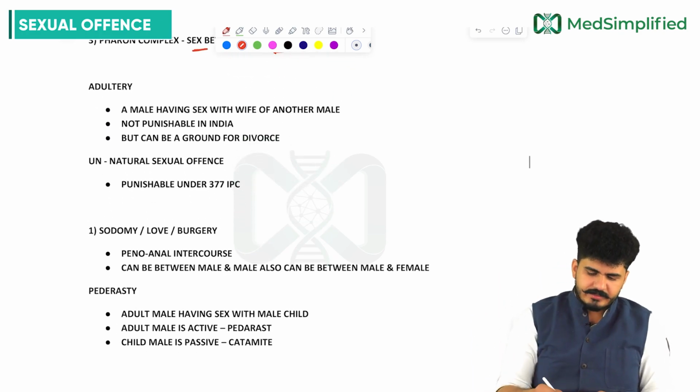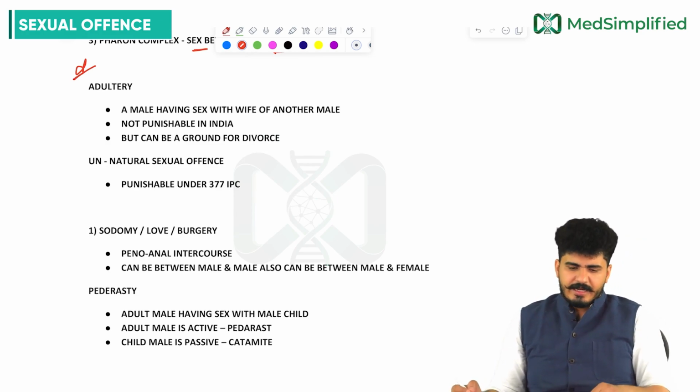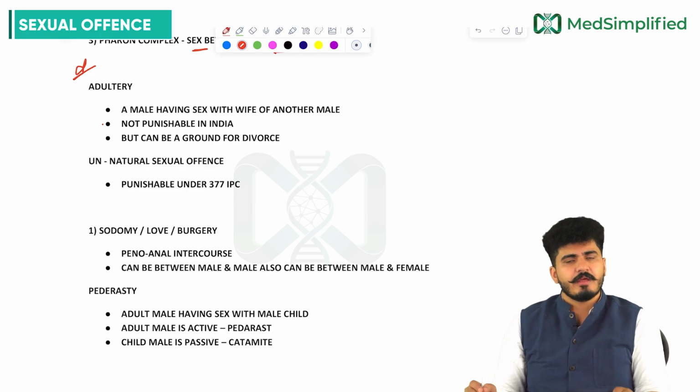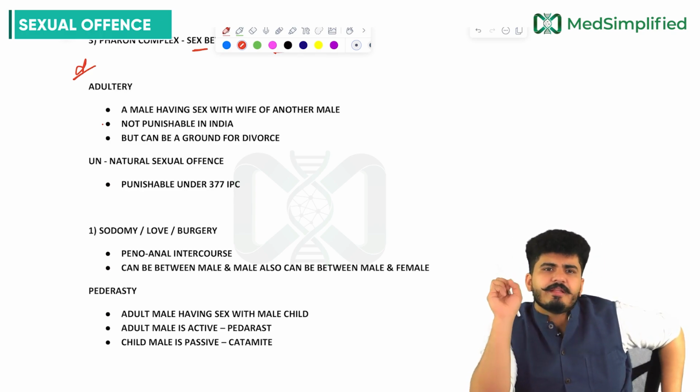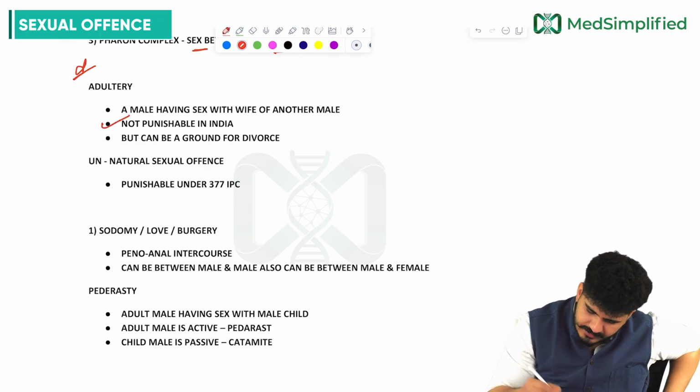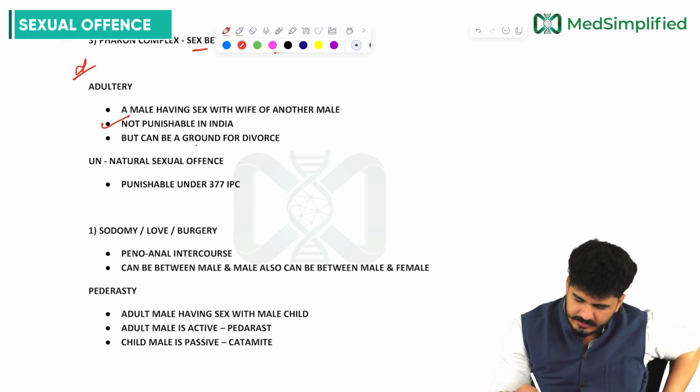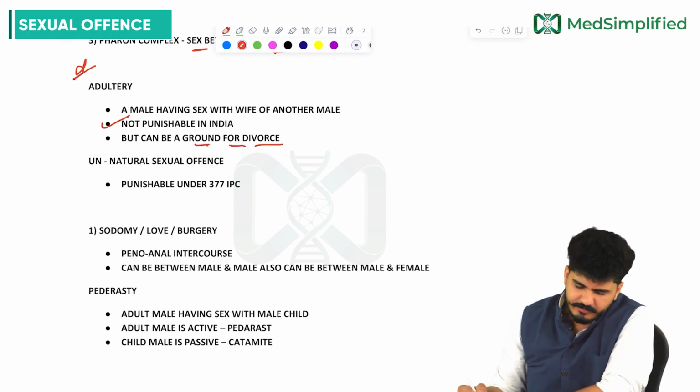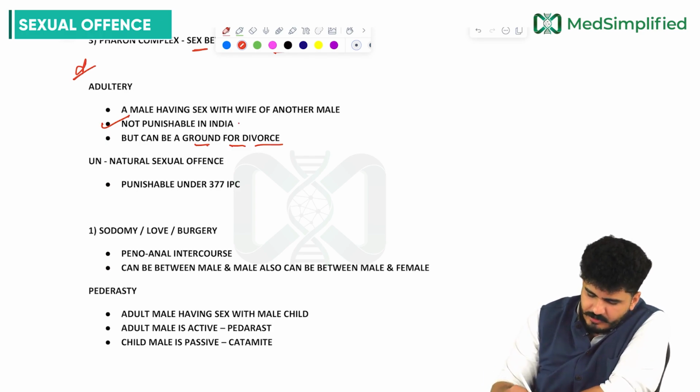Now coming to the next, that is adultery. Adultery, if we see, sir, is a male having sex with the wife of another male. This is not punishable in India, but can be a ground for divorce. Now, sir, why is it not punishable? Why not punishable?